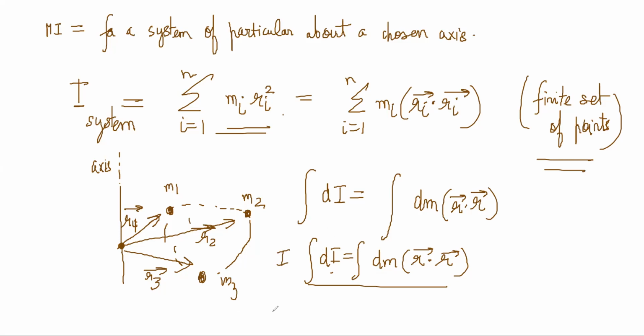So we can do some examples of moment of inertia calculation. Suppose there is a rod. The rod has mass m, length l, and you are finding the moment of inertia about this axis. You can take a tiny mass element dm at a distance, say x.